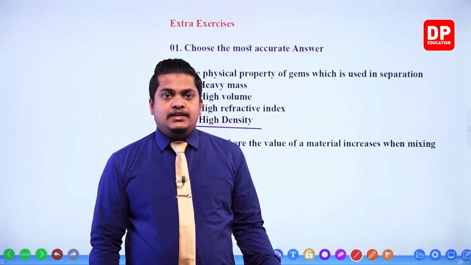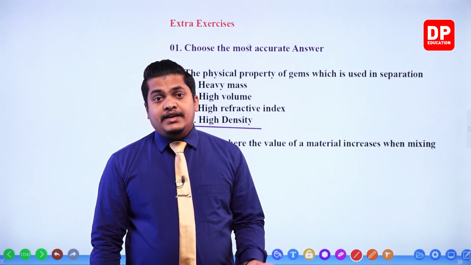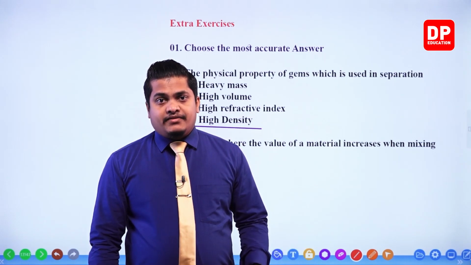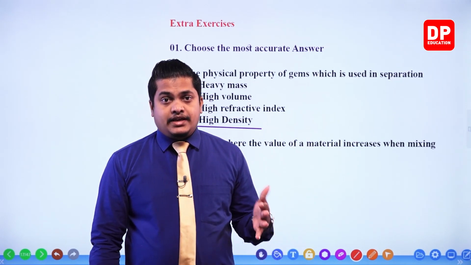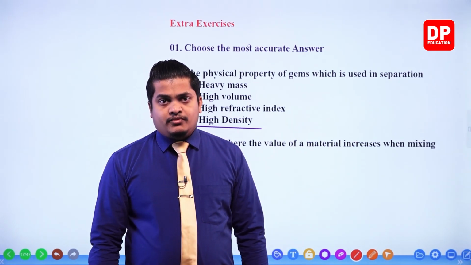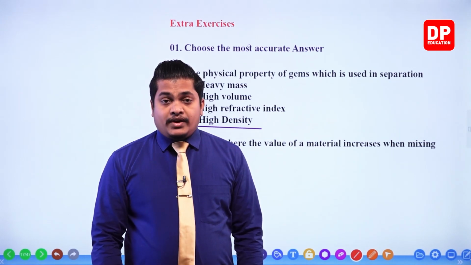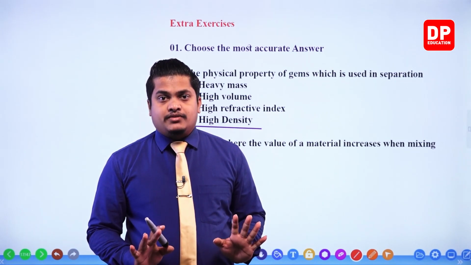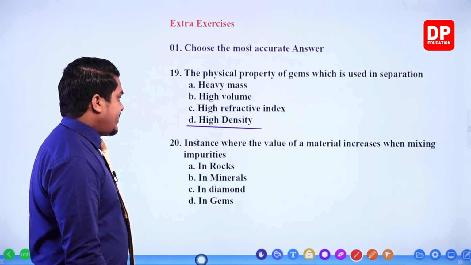If it has a very high volume, then the density decreases. So we can't decide whether a material has high density only by considering the mass. We have to consider the volume as well, right? That's why we go for the answer high density, not the mass, remember.